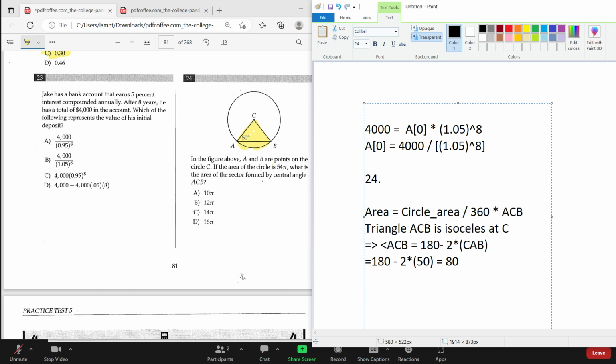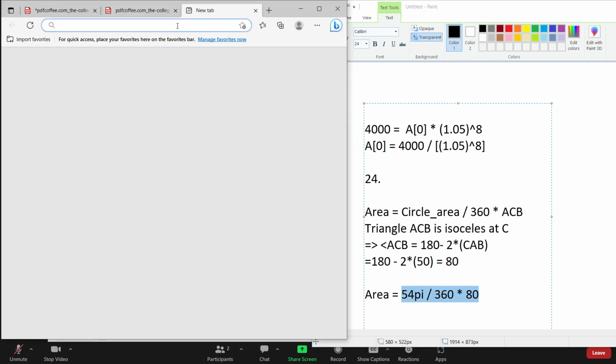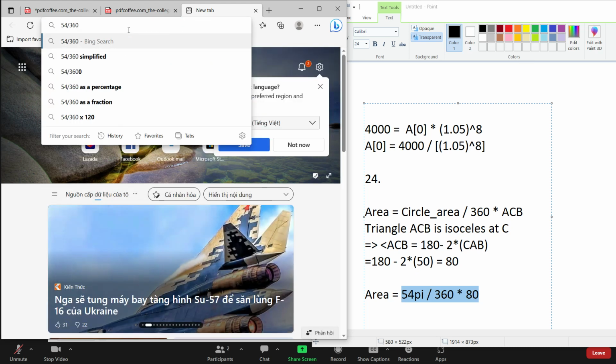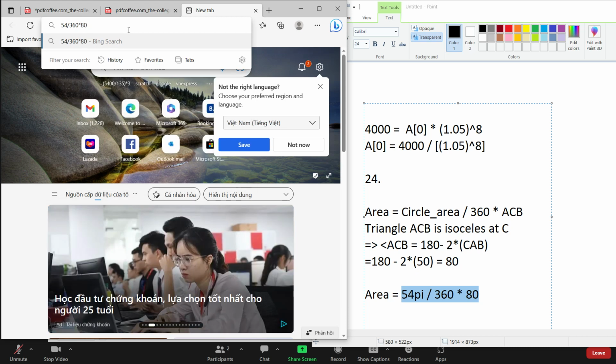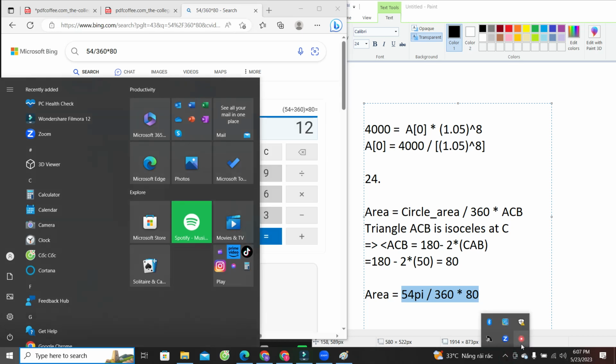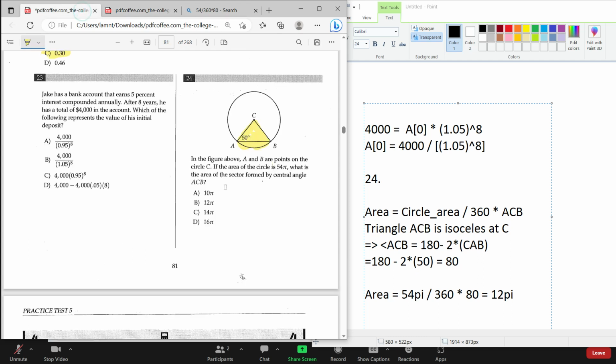So we can just simply put it in. The area is going to be equal to the circle area, which we know is 54 pi, and we multiply by ACB, which is 80, over 360. So we put this in and calculate. Okay, so let's see how much we have. So we have 12 pi, right? So the answer should be B.